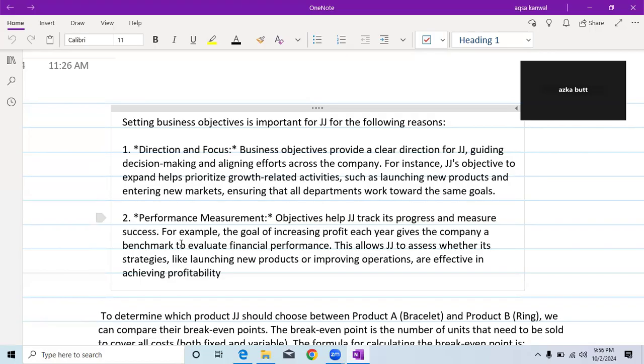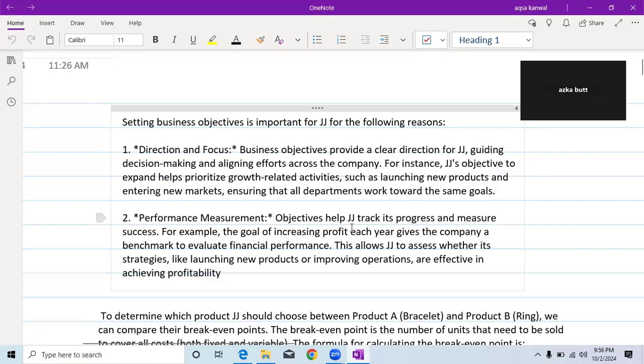So objectives help JJ track its progress. Yes, it's very important, because if you don't have any objectives, it means you can never measure your performance, where you stand and what level you want, like how far away you are from your objectives. It's very important to measure your performance. So that's also one more reason to set objectives for JJ.